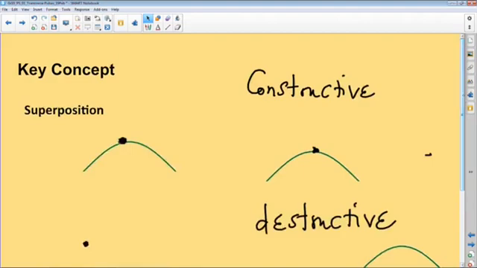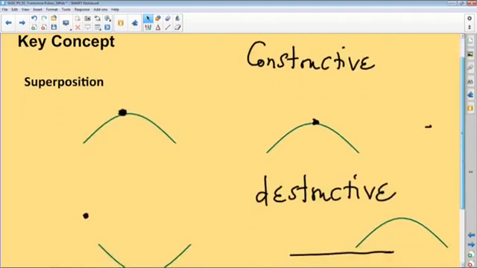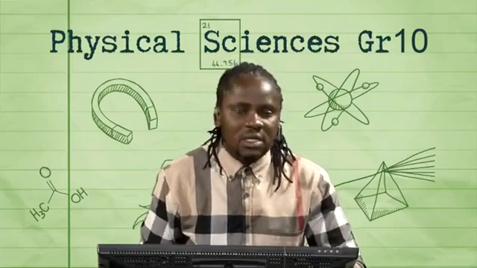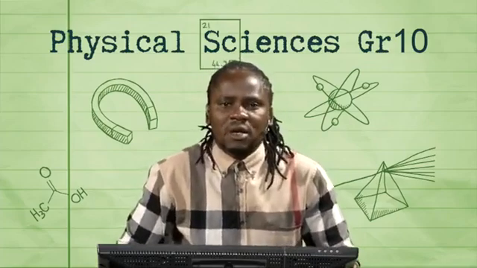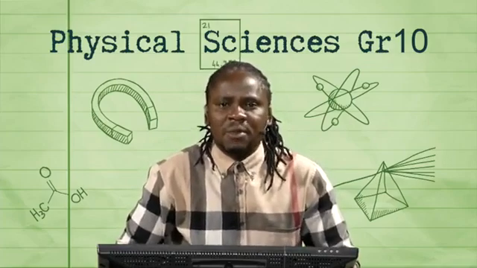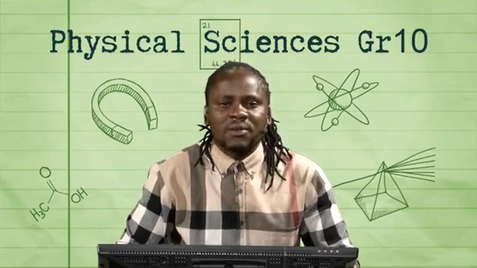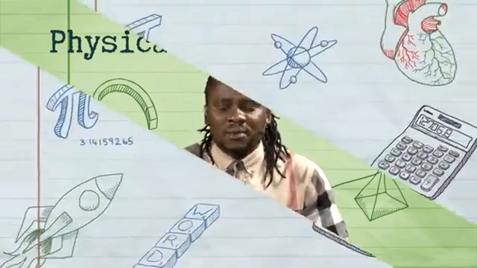However, also key is that the resulting disturbance when the two pulses meet is the sum of the two. Remember the A plus B? So those are the key ideas as far as superposition is concerned. For now, we'll take a short break, and when we come back, we shall look at brief activities to check our understanding of this very interesting concept. Thank you.